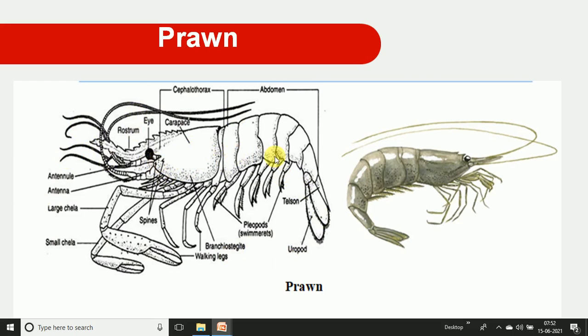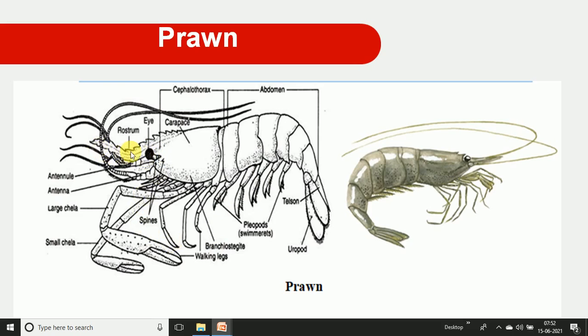The body is segmented and divided into two parts: the cephalothorax region and the abdomen region. The cephalothorax region is covered with 13 segments. Each pair of segments bears legs, and stalked eyes are also found.